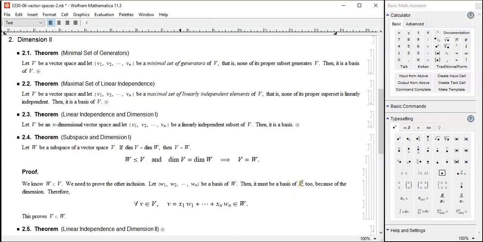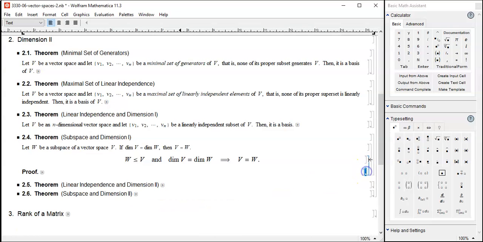well. So for arbitrary element of capital V, it can be written as a linear combination of element of W, so it's in capital W. So there goes the proof.